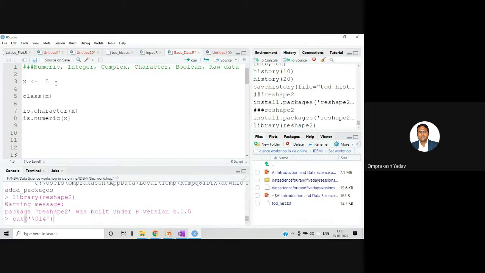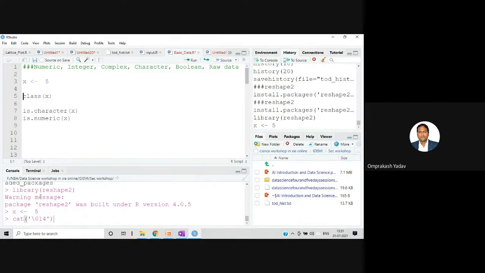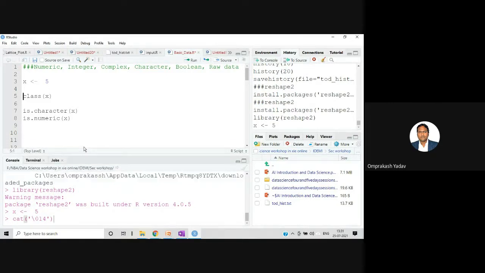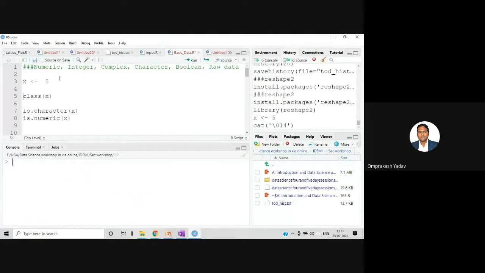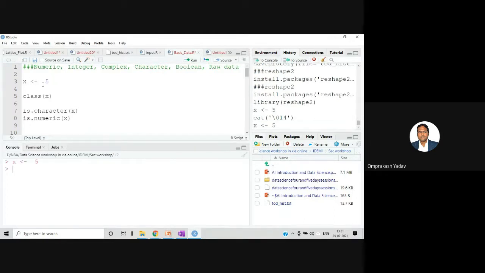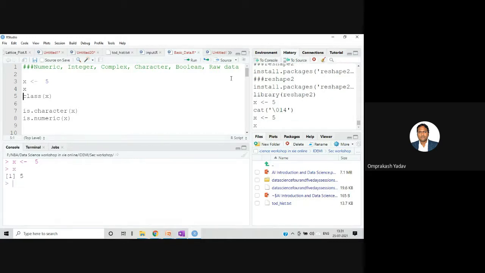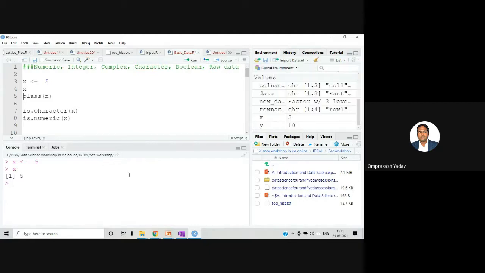For example, I'm storing 5 in x and pressing Control Enter. I'll just stretch this one and clear the screen first. Let me store this number in x. So we have stored the number. Let's try to display x first. Displaying x, x is equal to 5.